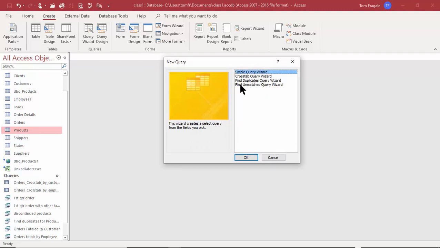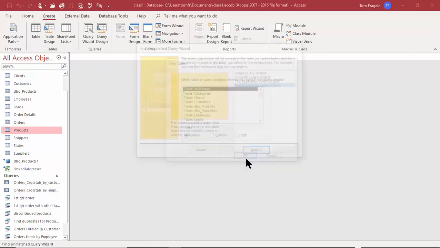Let's do another wizard here. Find Unmatched Query Wizard. That means I want to find records that are in one table that are not in another table. So I want to see if there's any customers that don't have a matching order in the orders table. So I'll say Find Unmatched Query Wizard. We're going to click on OK.